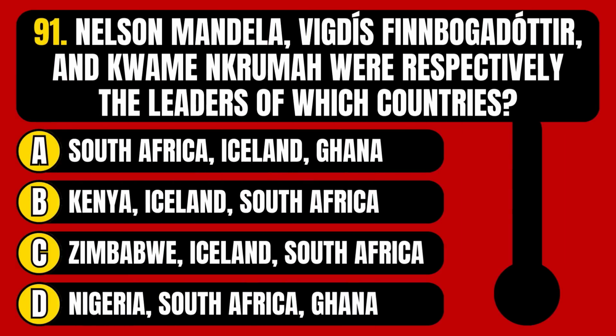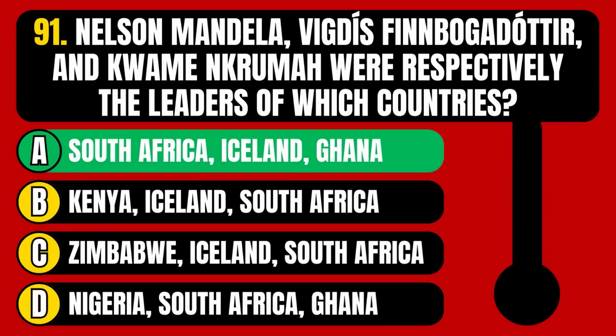Nelson Mandela, Vigdis Finnbogadottir, and Kwame Nkrumah were respectively the leaders of which countries? South Africa, Iceland, Ghana. Kenya, Iceland, South Africa. Zimbabwe, Iceland, South Africa. Or Nigeria, South Africa, Ghana. The correct answer is option A, South Africa, Iceland, Ghana.